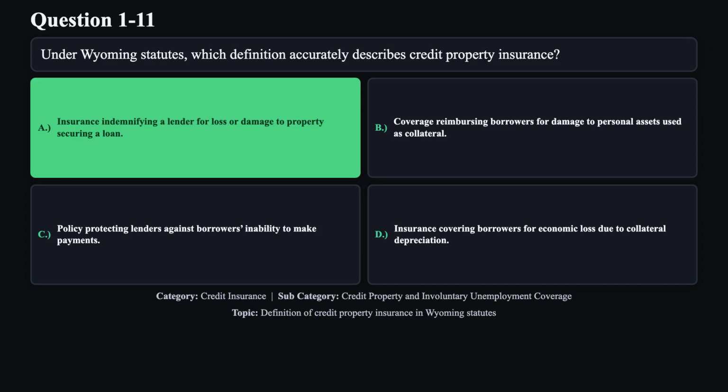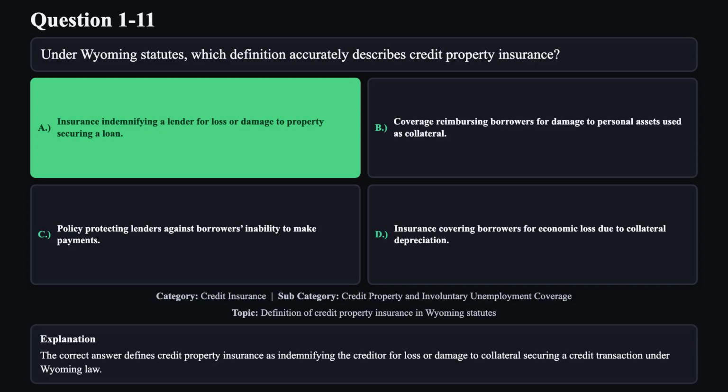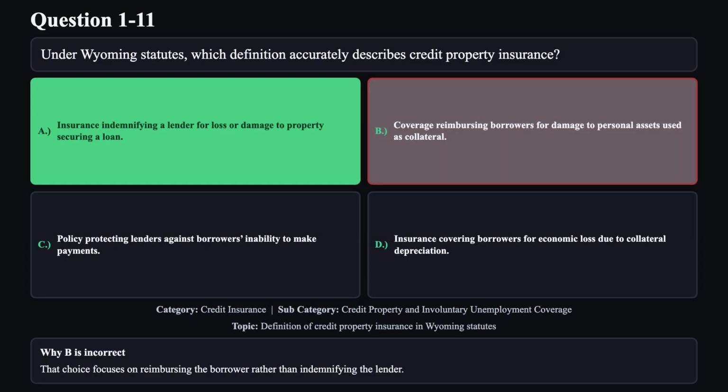The correct answer is A. The correct answer defines credit property insurance as indemnifying the creditor for loss or damage to collateral securing a credit transaction under Wyoming law. Reason B is not correct. That choice focuses on reimbursing the borrower rather than indemnifying the lender.